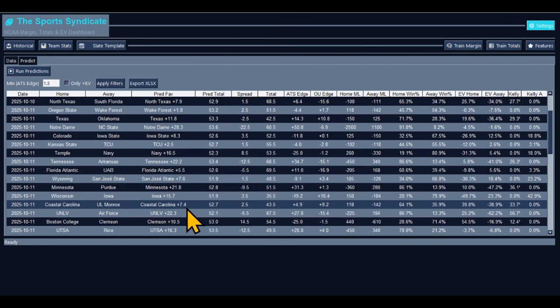Coastal Carolina is going to pull this thing off, guys. 52.7. Take the over on Coastal Carolina. 43.5 on the total. Take the over, 52.7. Take Coastal Carolina to pull an upset in this matchup. Definitely. Plus 118 and 64% home win percentage. Yes. All right.